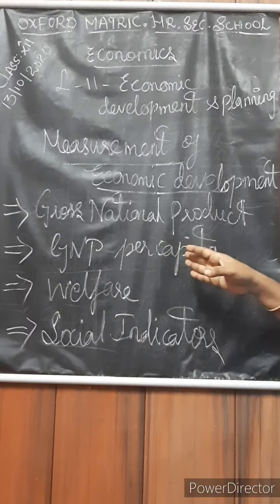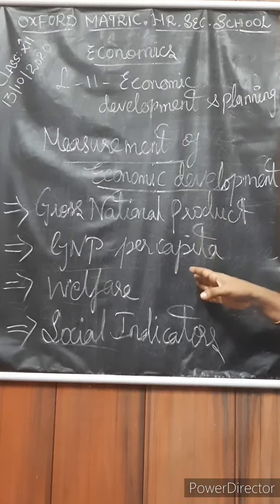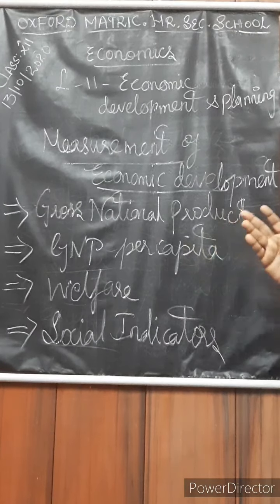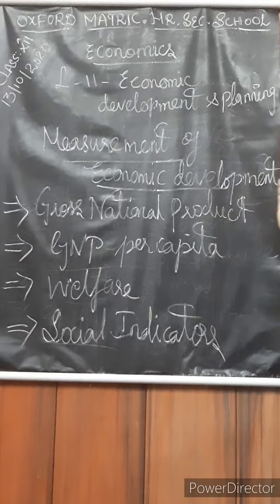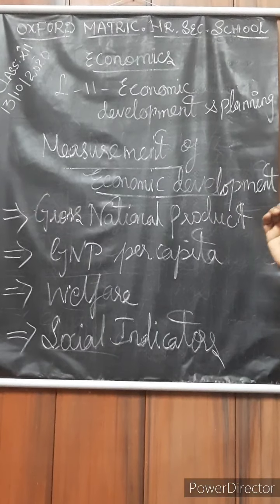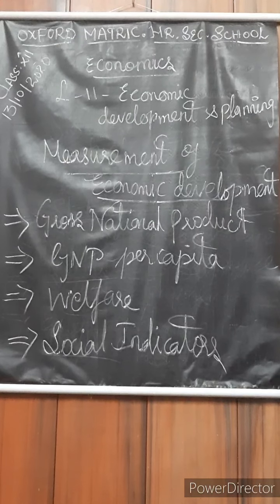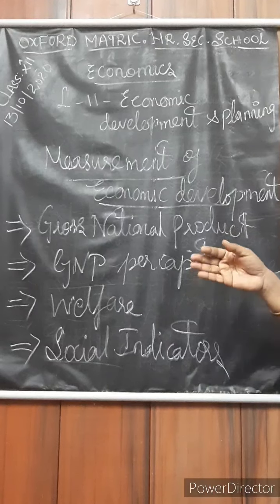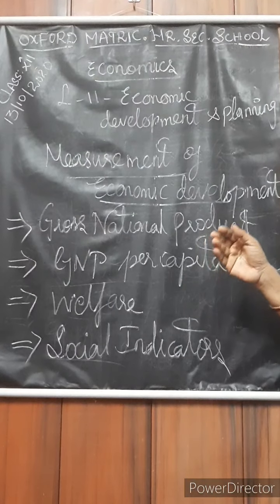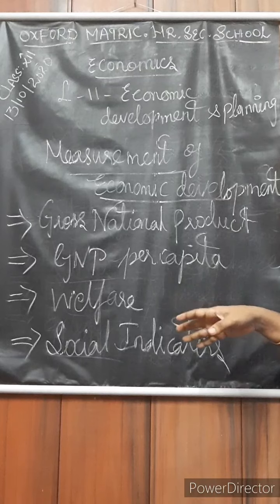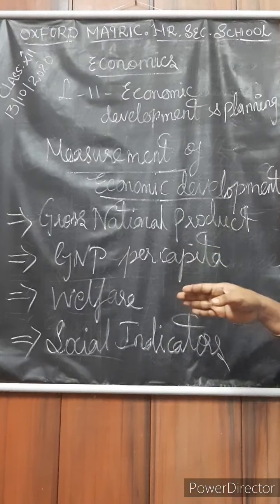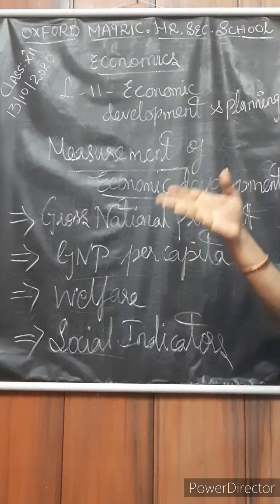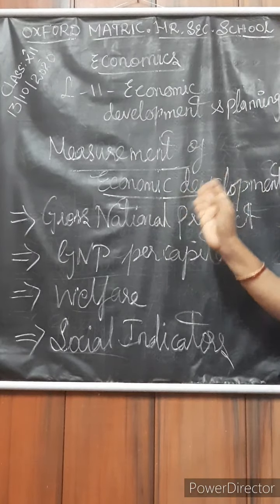It relates to the increase in the per capita real income of the economy over the long period. This indicator of economic growth represents economic development. The rate of increase in real per capita income should be higher than the growth rate of the population.